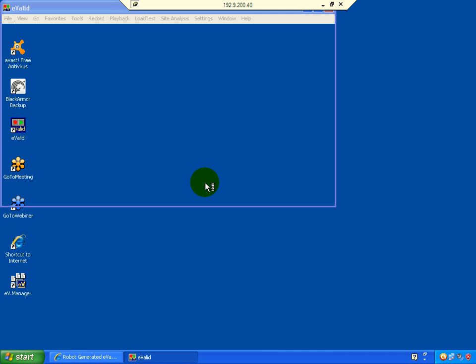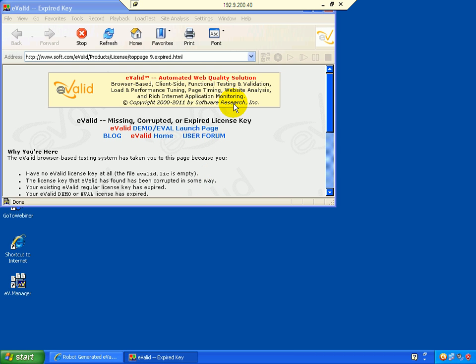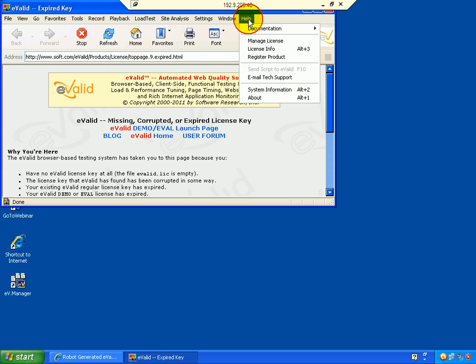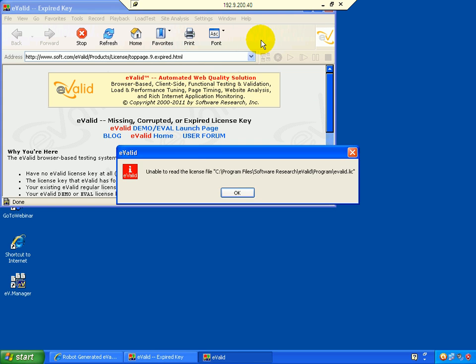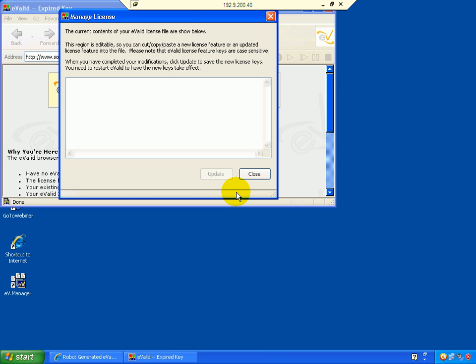As soon as the eValid browser's toolbar displays the Help option, go ahead and click Help, Manage License. As expected, eValid is unable to locate the eValid.lic file. So we're going to install the license key using the Manage License utility.